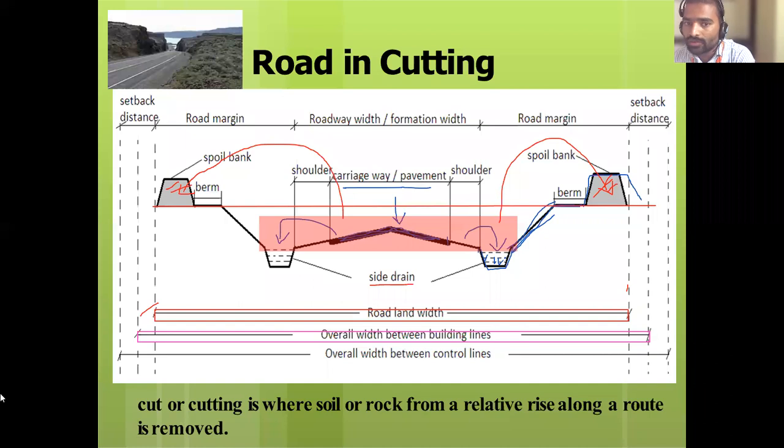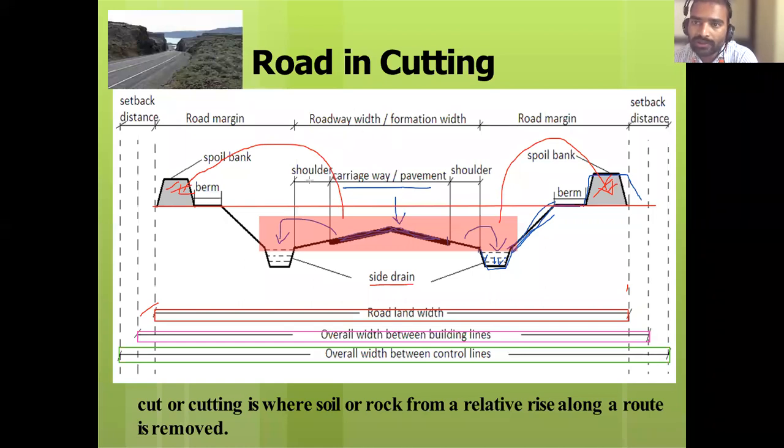What is this third line called? Control line. The distance from one control line to another is the overall width between control lines. Is it the same as that of the embankment? Are you getting it? Yes. Then coming to the top surface, road width or formation width.